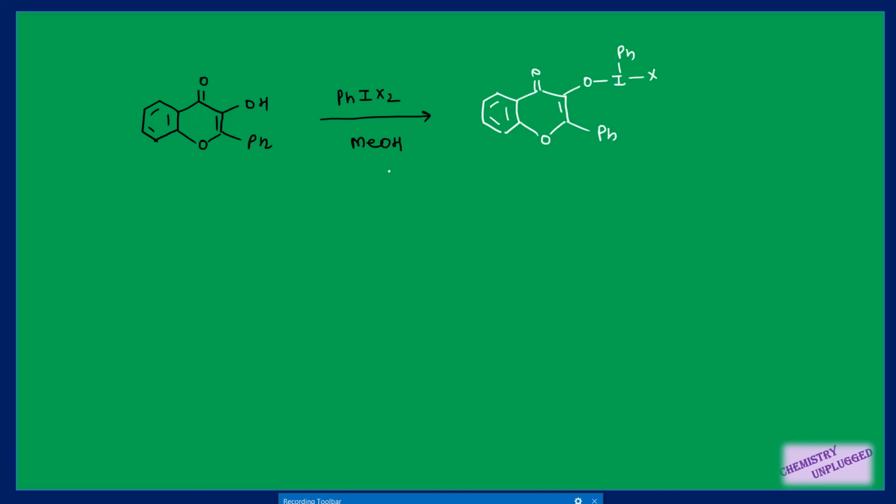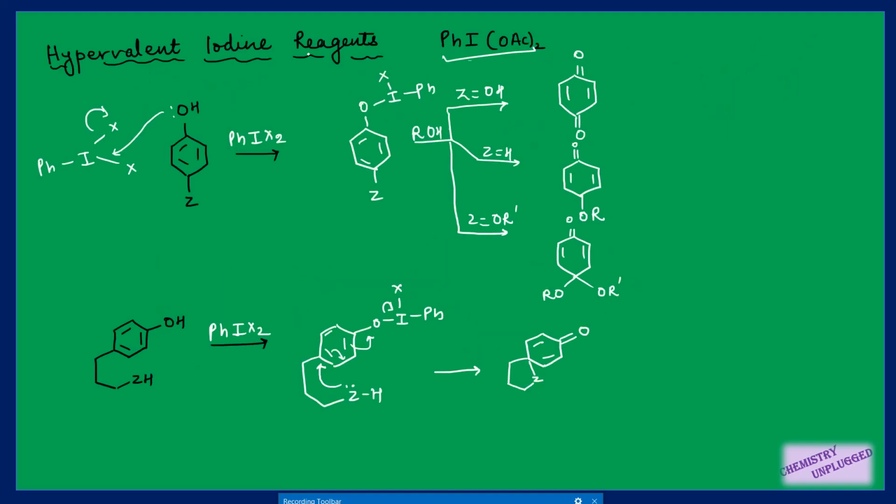Then we have this methanol. So this methanol will attack on this carbon. This bond will shift here, and then this iodine complex will be removed, right? So this mechanism is a little bit different, but you should remember how to deal with that, right? So this type of reagent, the hypervalent iodine reagent, especially these types of reagents, are very important. So please do revision of all the different types of reactions which I have included here. It is not given in Carothers and Clayden.